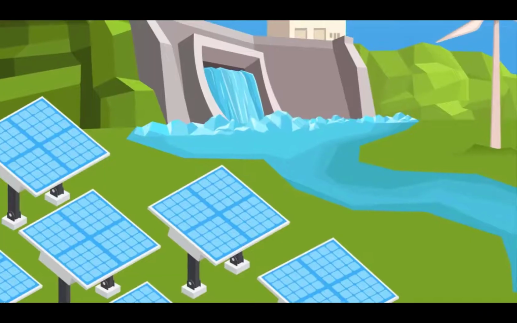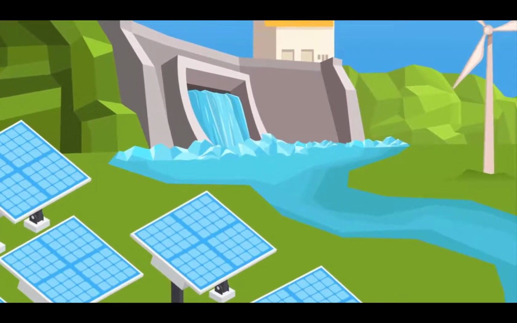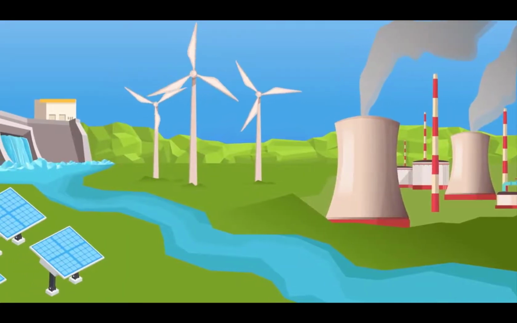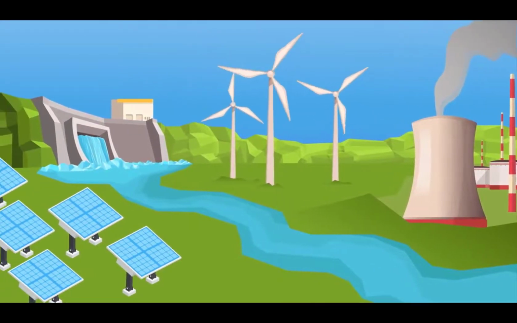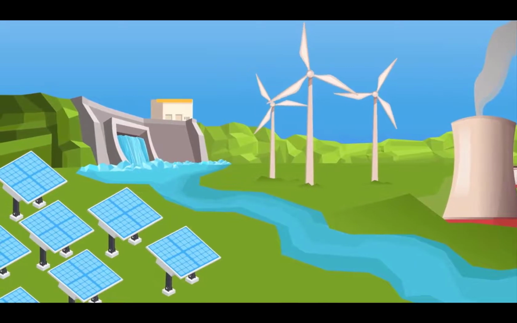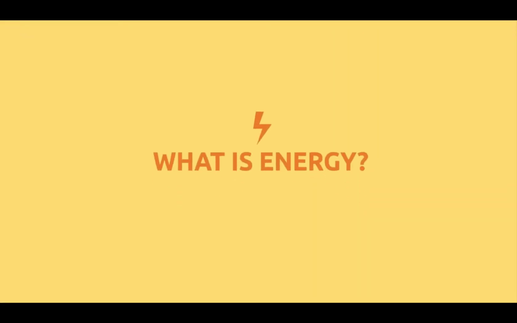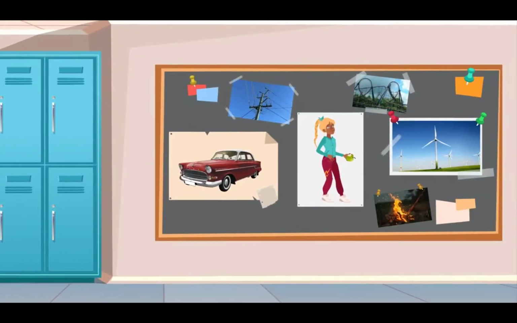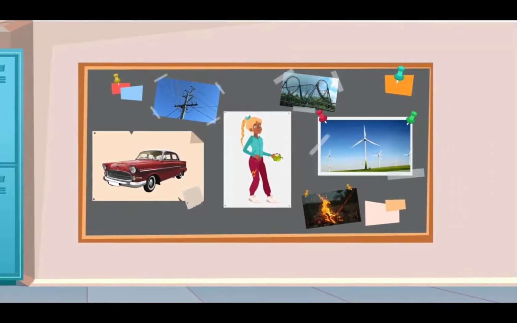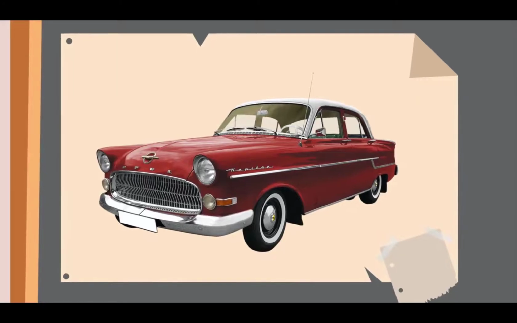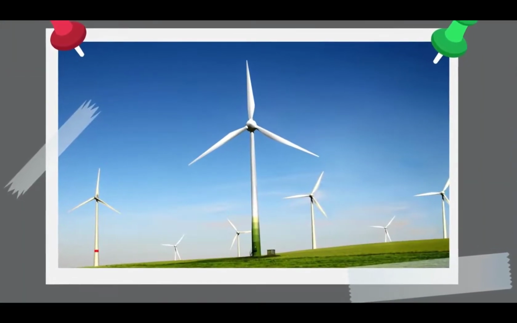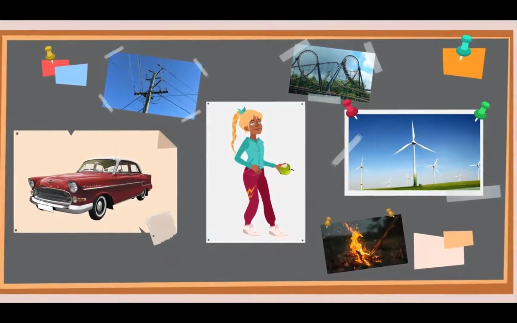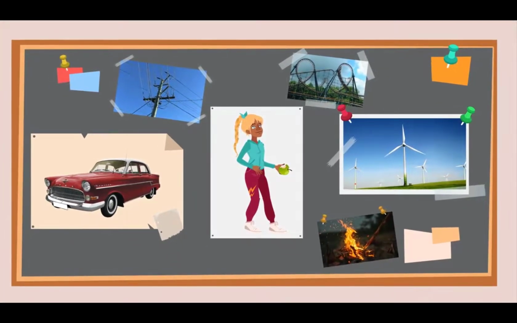Today, let's find out what energy is and what types of energy exist. So, by definition, what is energy? Energy is anything that has a capacity to produce or to create a change in matter, and it's the ability to do work or to cause motion. If you look around you, you will see that energy is present everywhere.